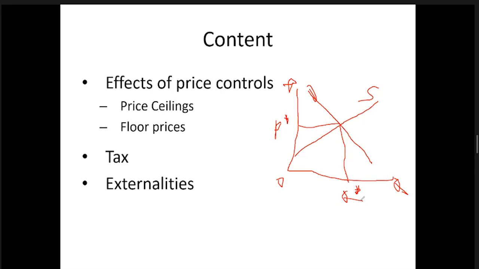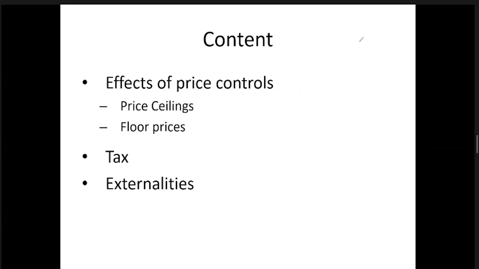We have a regulated price. We had this regulated price problem for many years, and we got away from it suddenly, making more trouble than we had. Anyway, theoretically, let's try to learn about price ceilings, floor prices, tax, and externalities. Why do we want to learn that? As I just mentioned, if we allow the market to work freely, the market will determine the equilibrium price and quantity, which is the optimum condition, but it won't happen because of market failures.